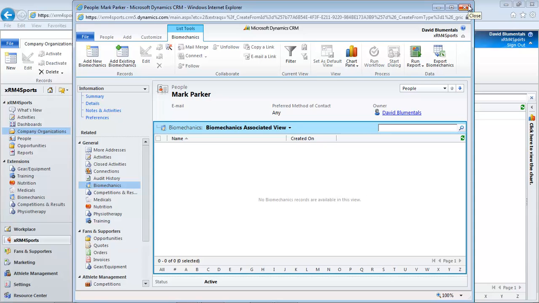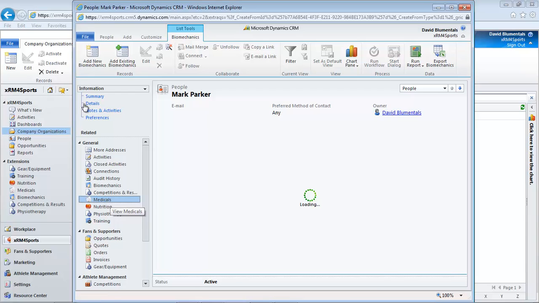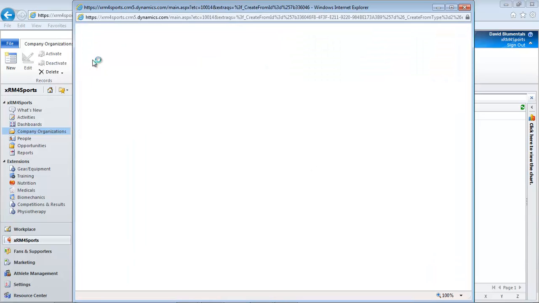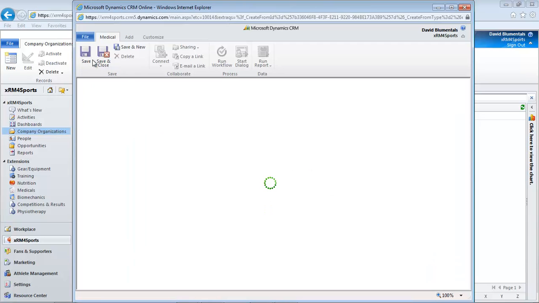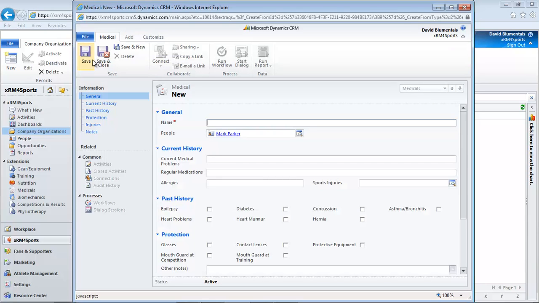To add a new medical record, click the Medical folder, entering current history, past history, protection and injuries.